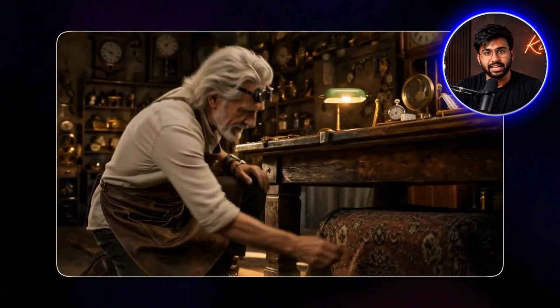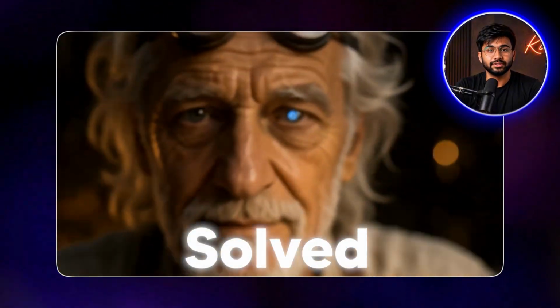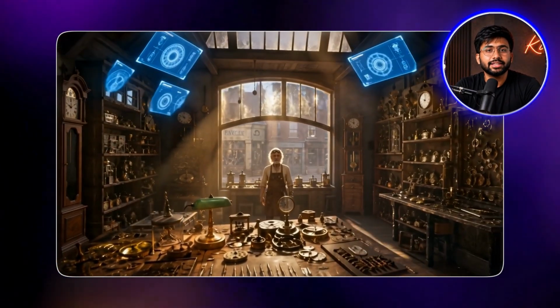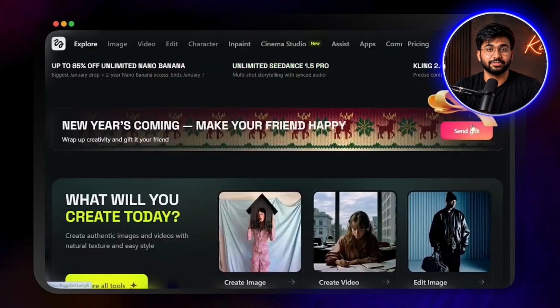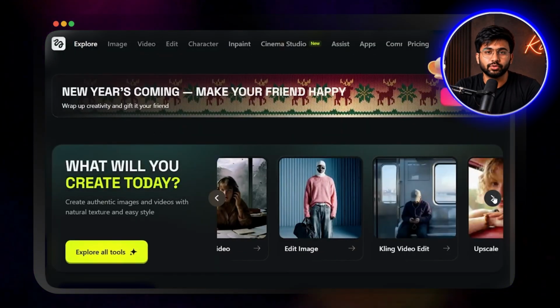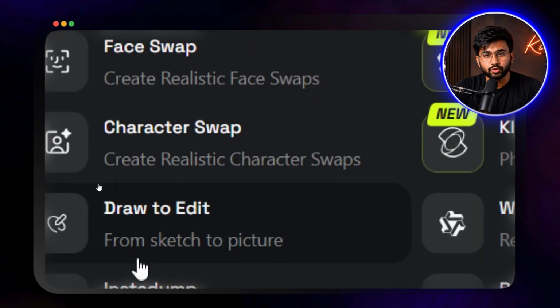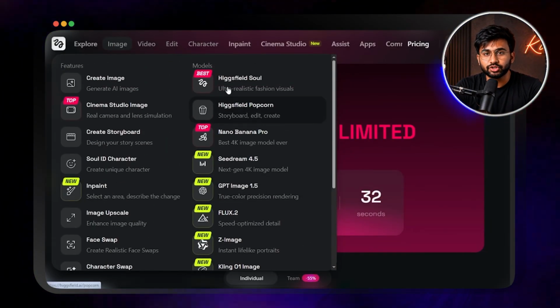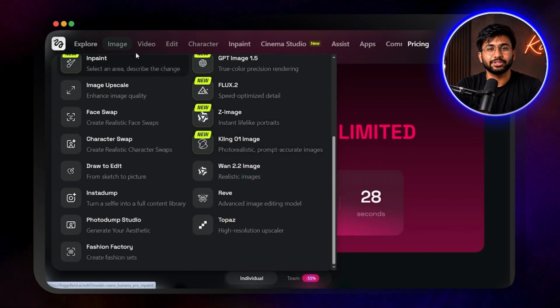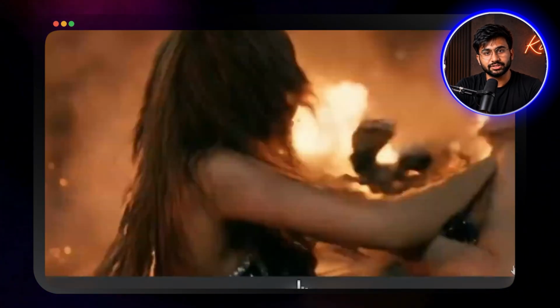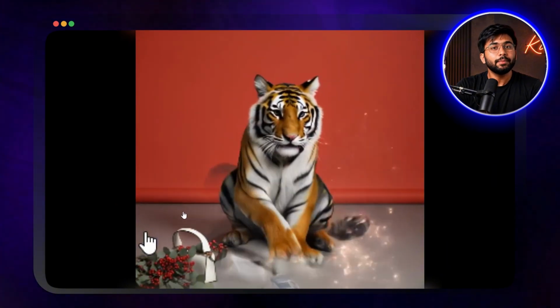Character consistency across 7 scenes? Solved. Environmental continuity shot to shot? Solved. This is what Higgsfield cannot do. Higgsfield gives you cinematic camera controls, and those are genuinely impressive, but there is no pre-production layer, no storyboard system, no structured asset library the AI references across every clip. You're still starting each generation with a prompt and hoping.